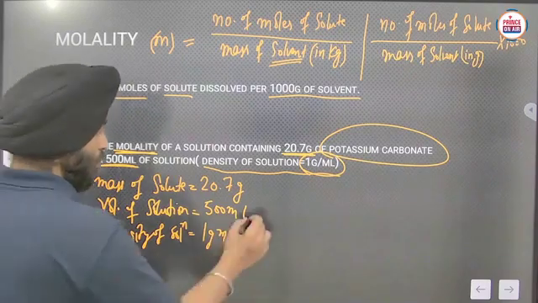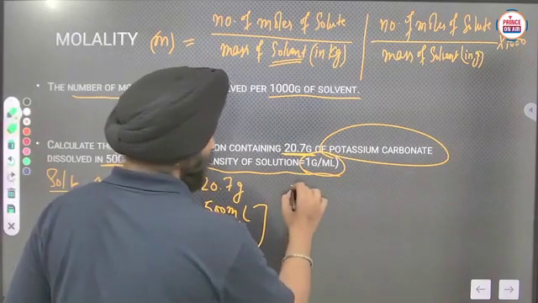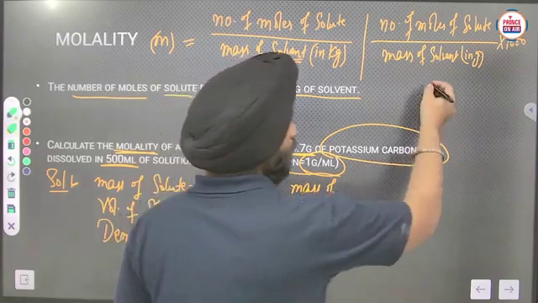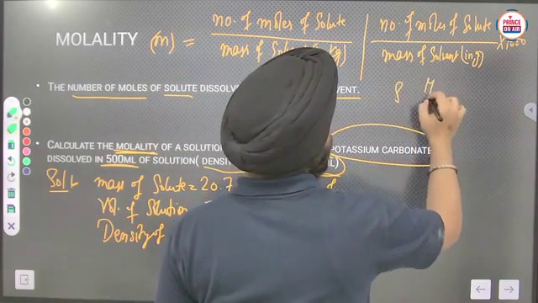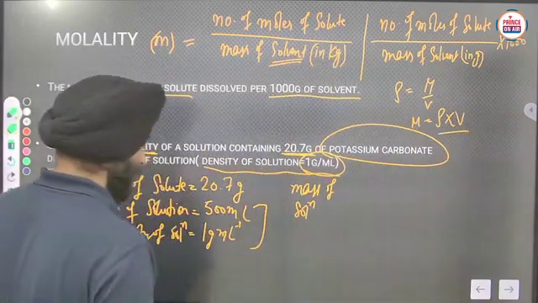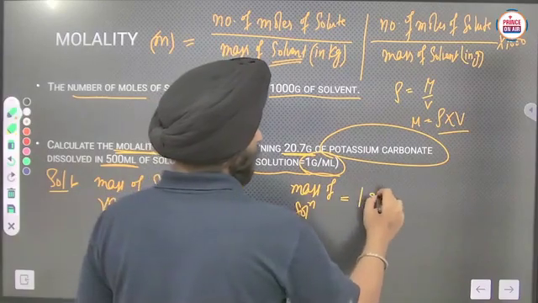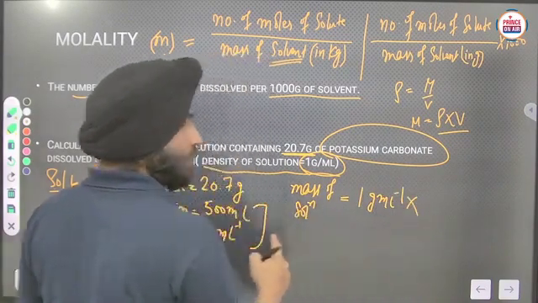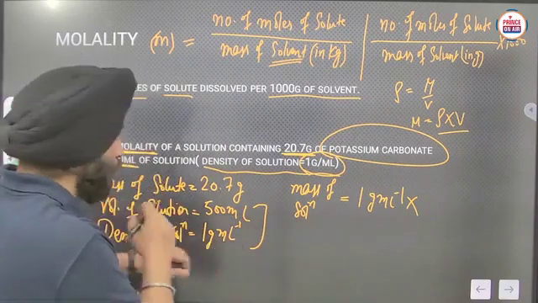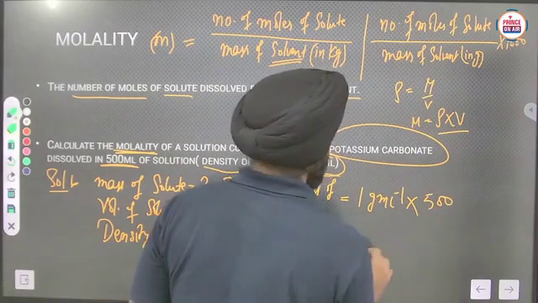So through that you can calculate the mass of solution. As all of you know, density is mass over volume, so mass will be density into volume. Similarly here, mass of solution will be density 1 gram per milliliter, multiplied by volume, 500 ml.